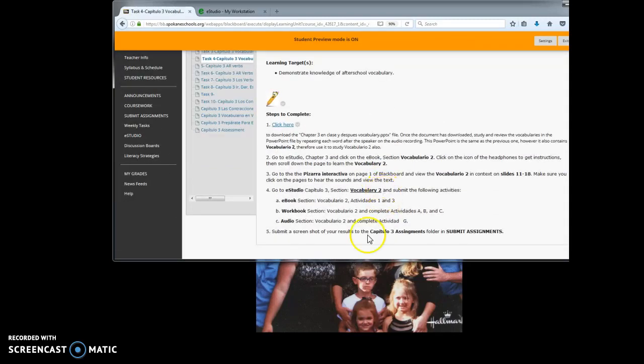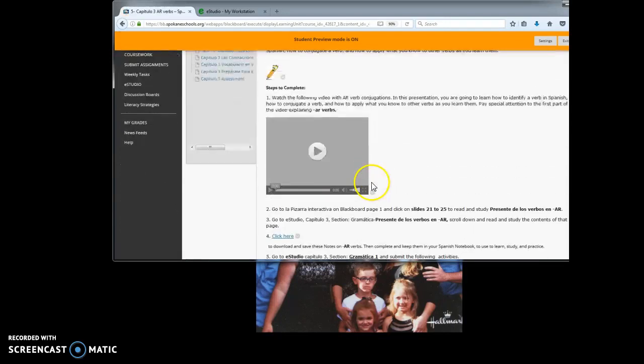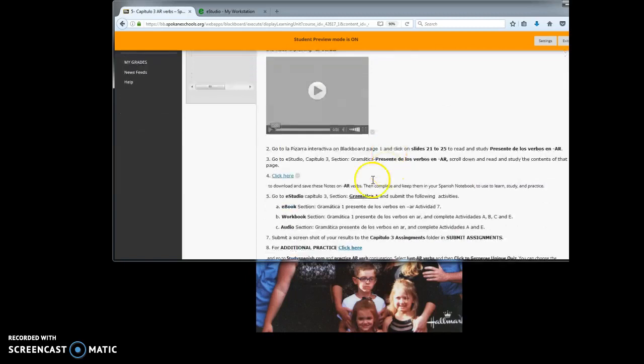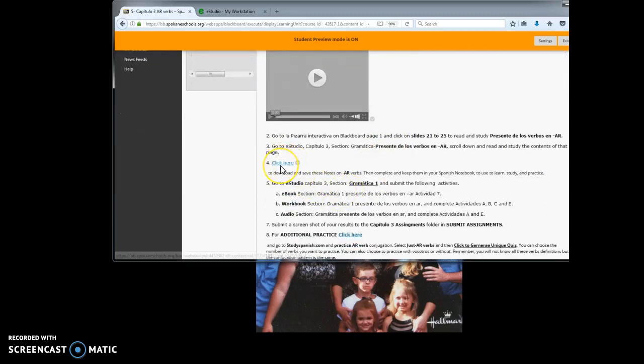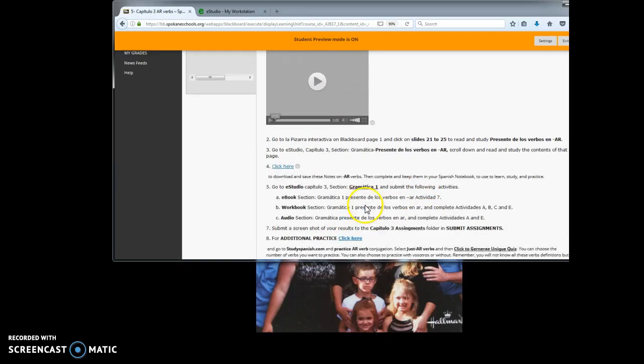Task 4 is right here, vocab 2. Task 5, AR verbs. Watch the videos. Click on the notes for additional practice. Click here. This, again, is for Spanish 1.